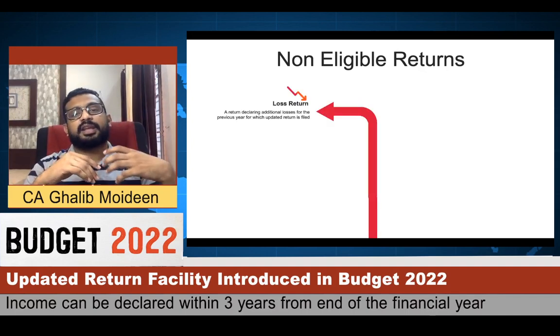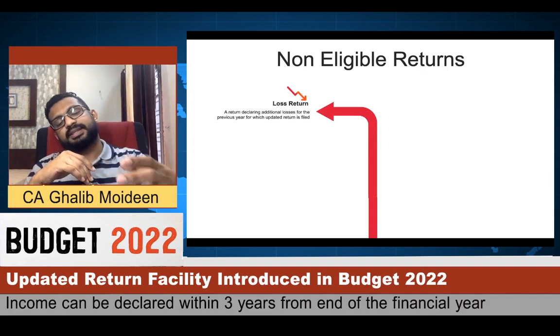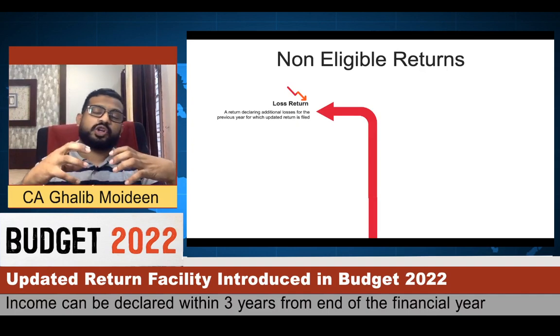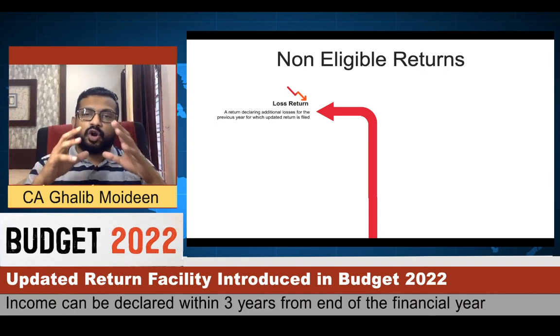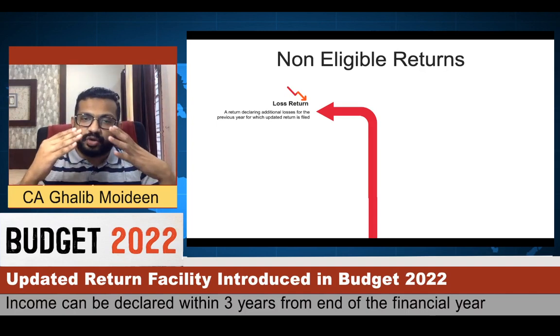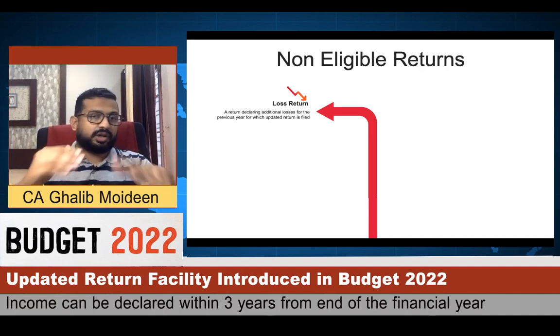If the updated income tax return that you are going to file is showing a loss, or if you want to claim a loss in the updated income tax return, that is not possible. Always your updated income tax return should include incomes and not losses.